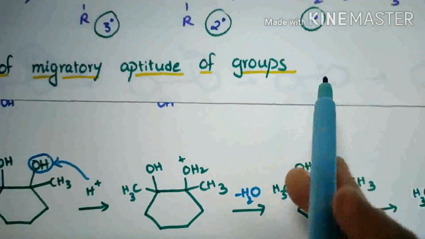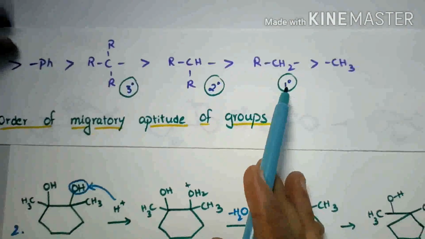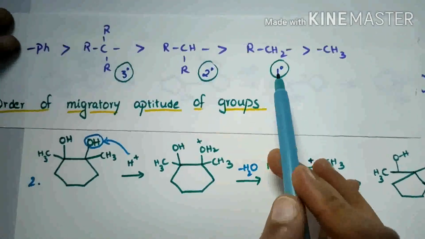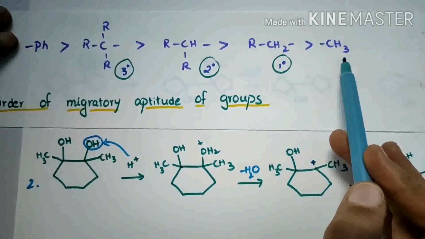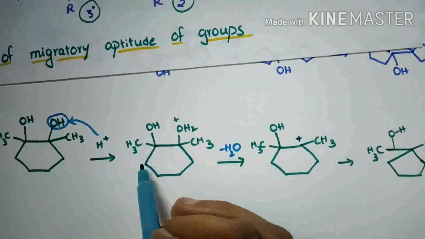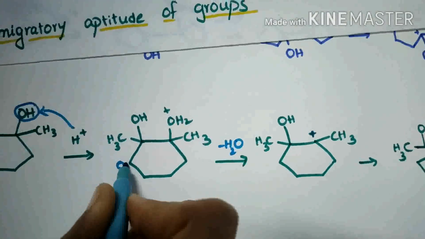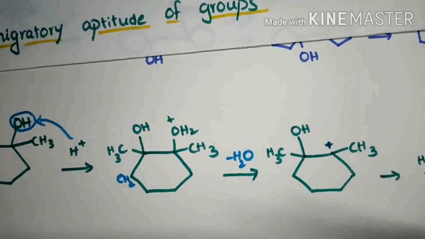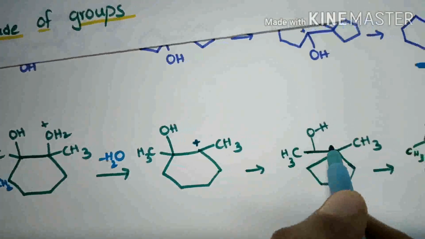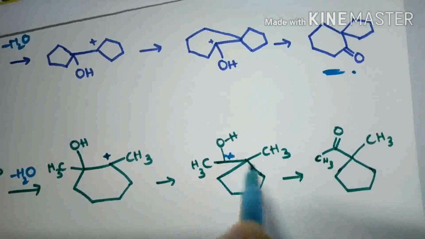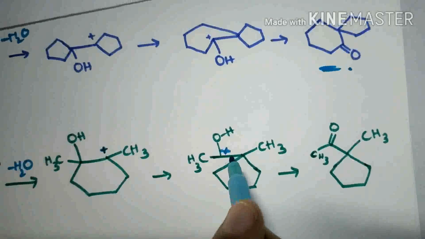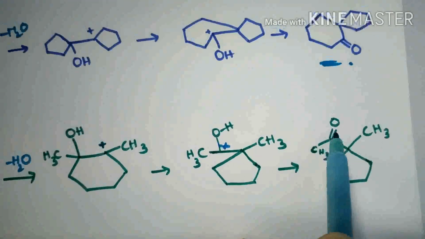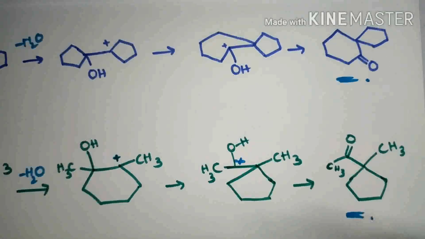Here the migratory aptitude of the methyl group is less when compared to this CH2. So this CH2 group will migrate towards this carbon. Here a positive charge will appear. To compensate this positive charge, the OH bond will rupture and then a ketone is formed. This is the final product.